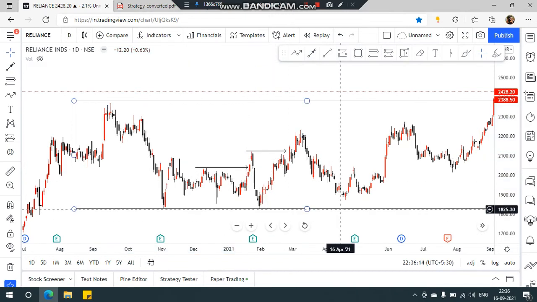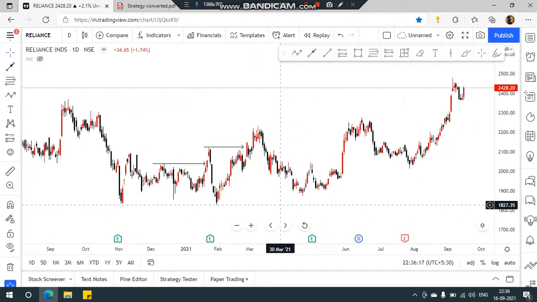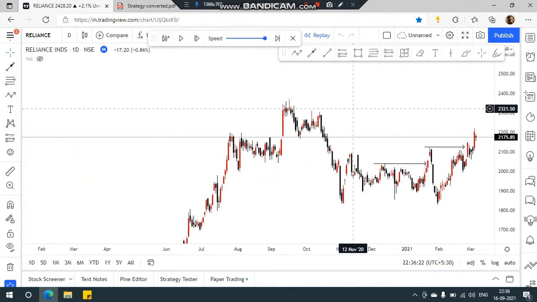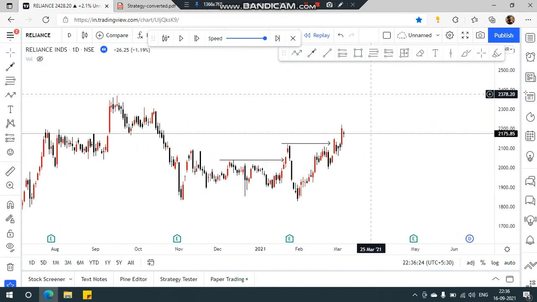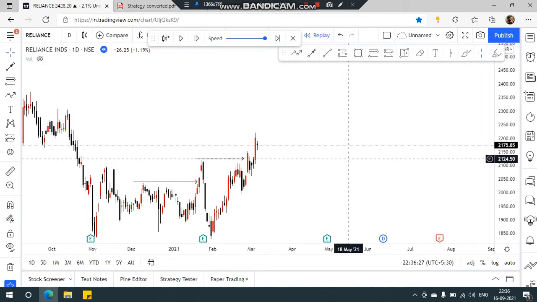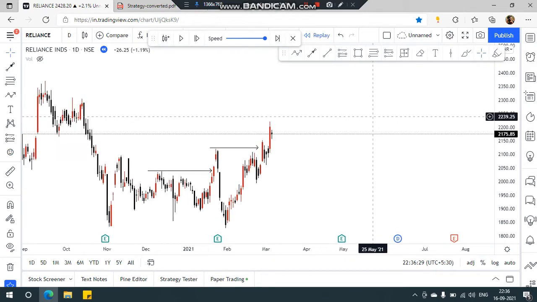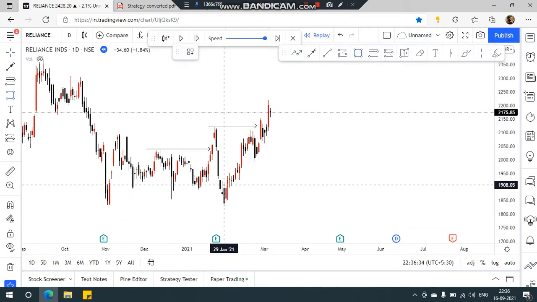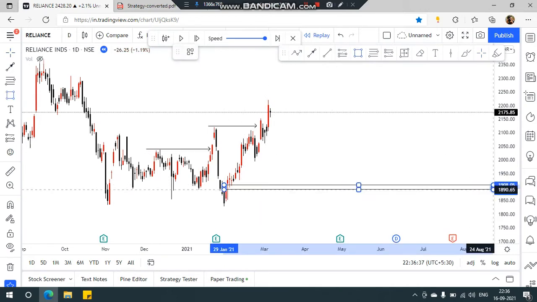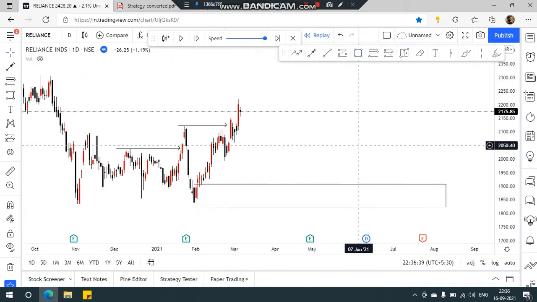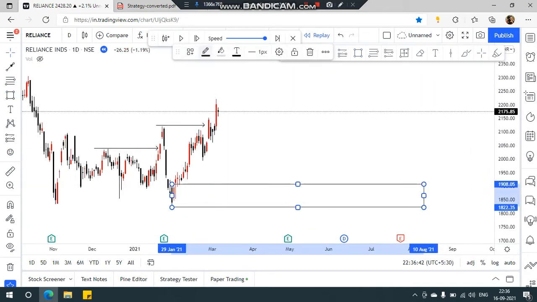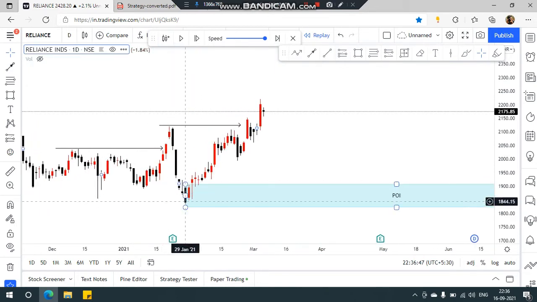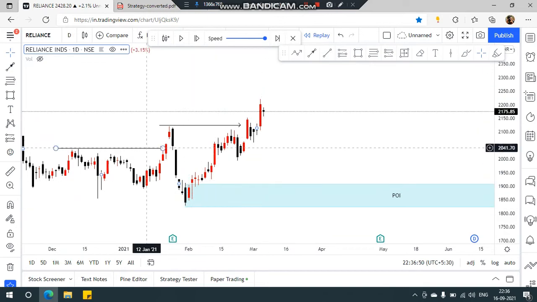Now I'm gonna delete this one too. So I'm gonna be placing, let me just use the replay. Okay, so I'm gonna be placing my POI, okay, meaning the place where there is a huge chance for the order block to be present on the last bearish candle before the bullish move. Okay, on the last bearish candle, which is this one. Okay, as you can see, this one is the last bearish candle before the impulsive move which broke the structure.